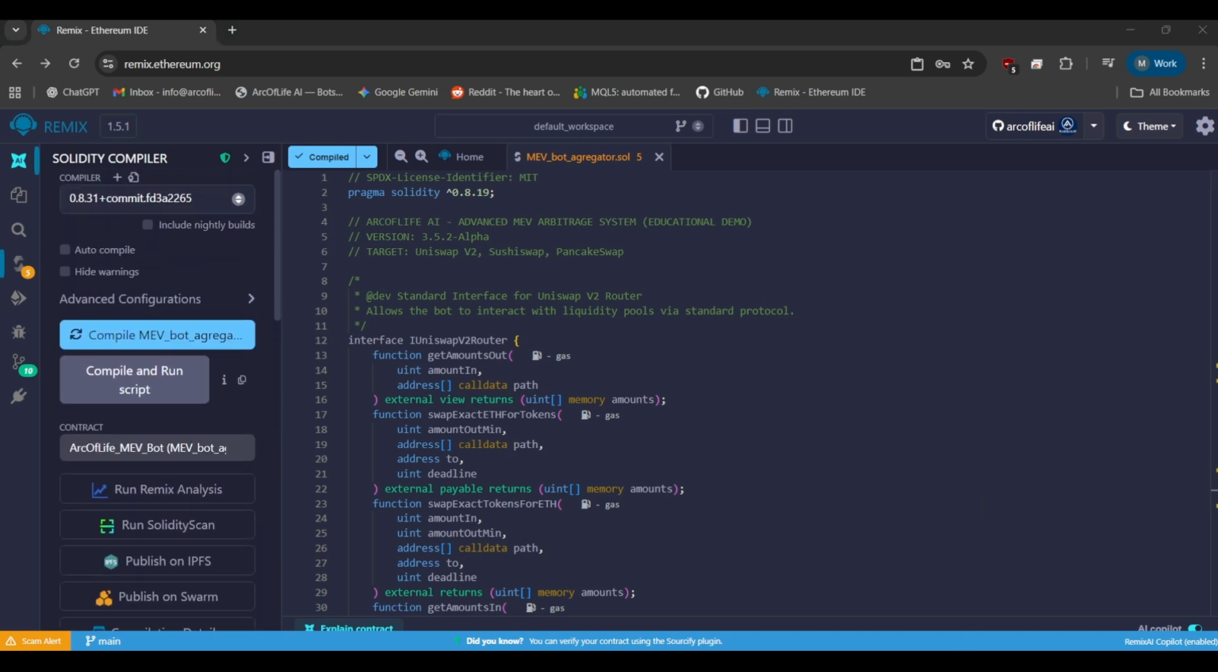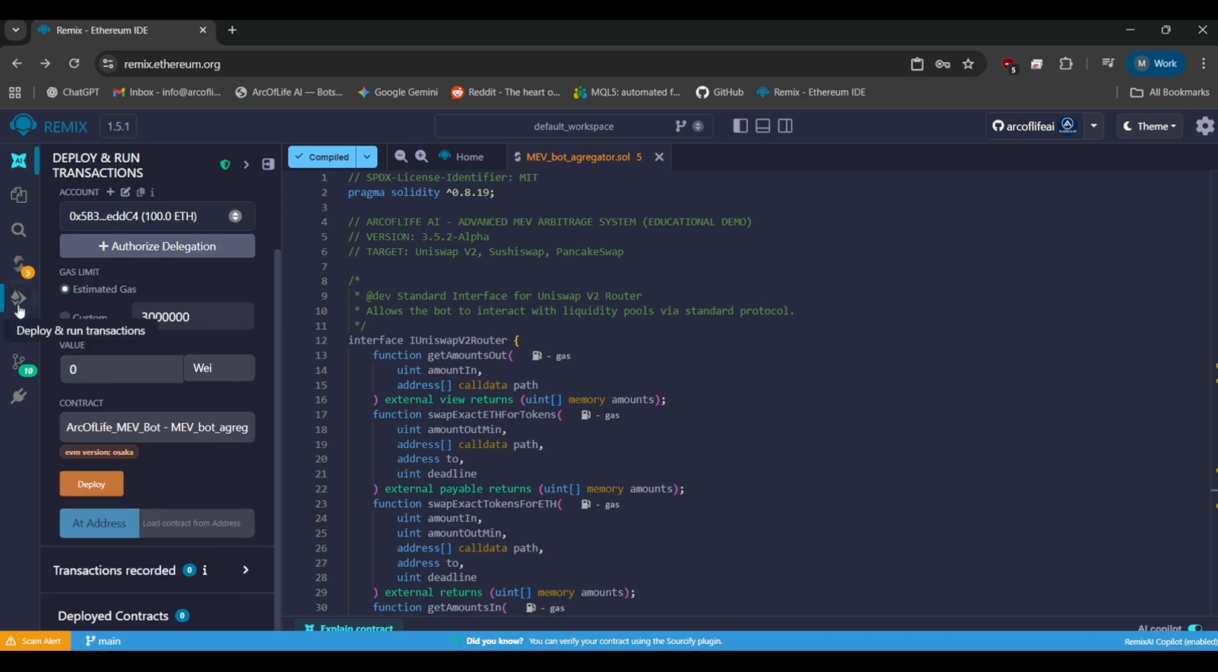Let me translate that for you. It means, take all the money currently in this contract and send it immediately to the scammer's private wallet. The green checkmark you see just means the code has no spelling errors. It doesn't mean it's safe, it just confirms that the trap is built correctly and is ready to fire.